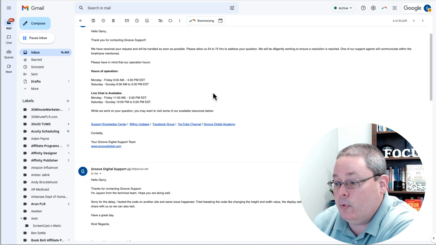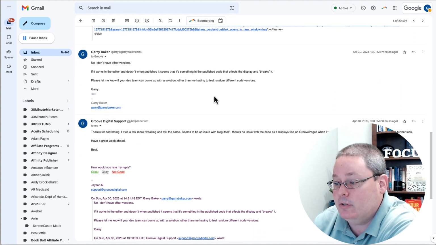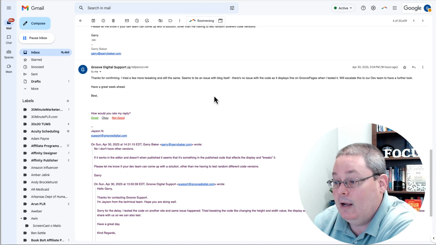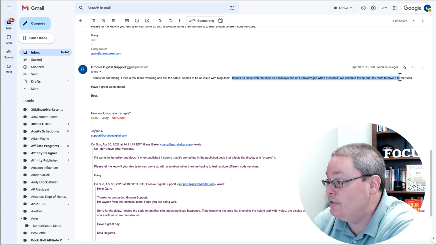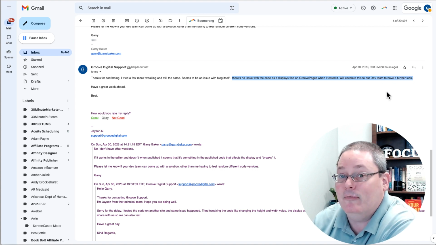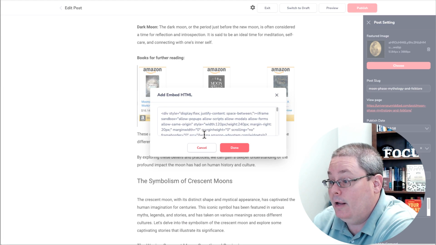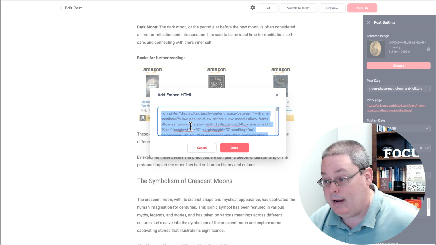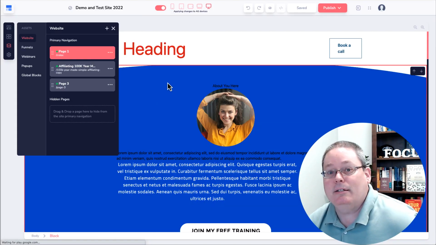I went back and forth with Groove and they asked me about the code, if I had any different versions of the code, and I said no, I don't. I need this code to work. And you can see here that there's no issue as the code displays fine in Groove Pages. They're going to escalate it to the dev team to have a further look. So I thought, why not? While we're here, go ahead and grab this code and see what they say. It's not that I don't trust them, but I do always like to verify myself.